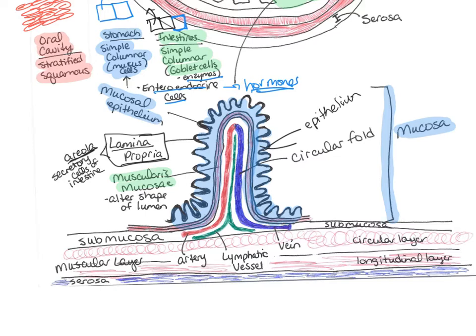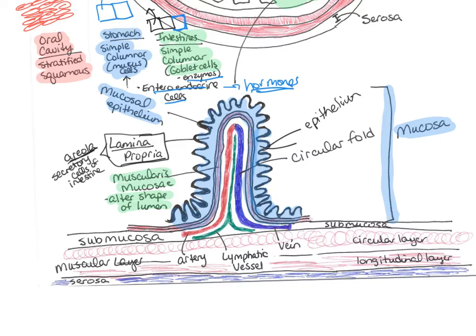This muscularis mucosa helps to alter the shape of the lumen. So it's not primarily the smooth muscle that helps with the mechanical digestion, but it can help to alter the shape of the lumen. I had said before that there are these circular folds found throughout the digestive tract. In the stomach, we call them rugae.